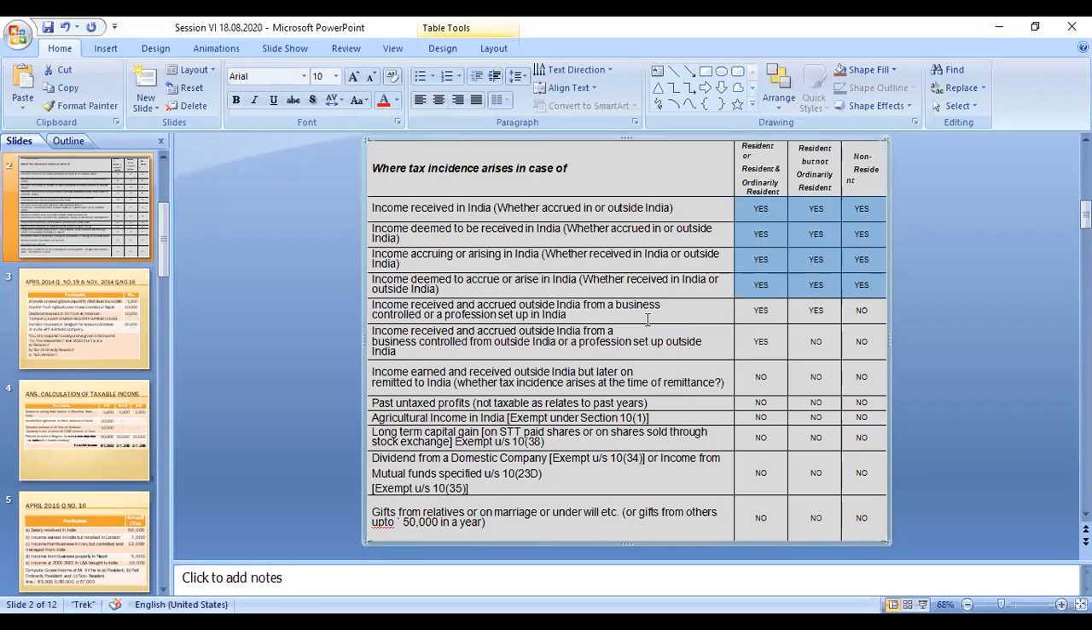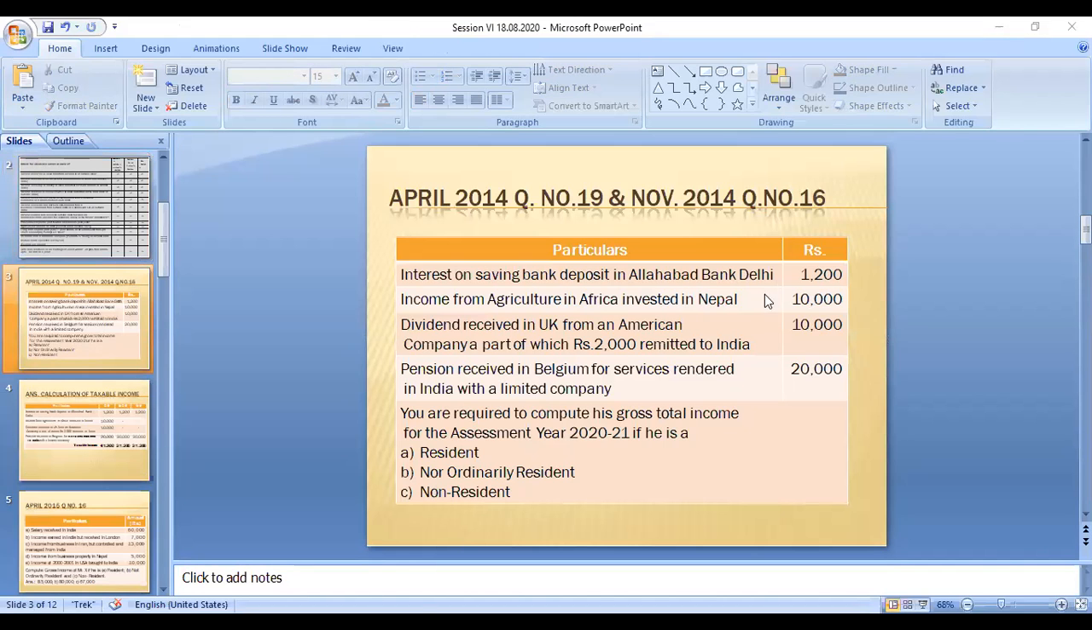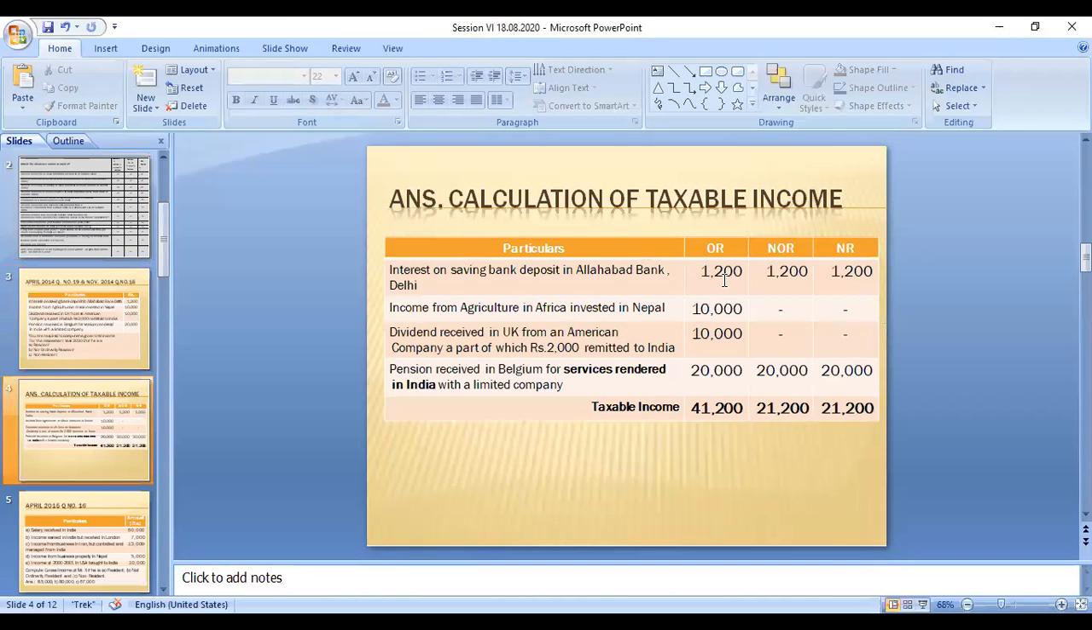Okay, right. This is an Indian income, this is an Indian income. These two amounts are taxable to all the people. And because he is an ordinary resident, these two amounts are taxable.